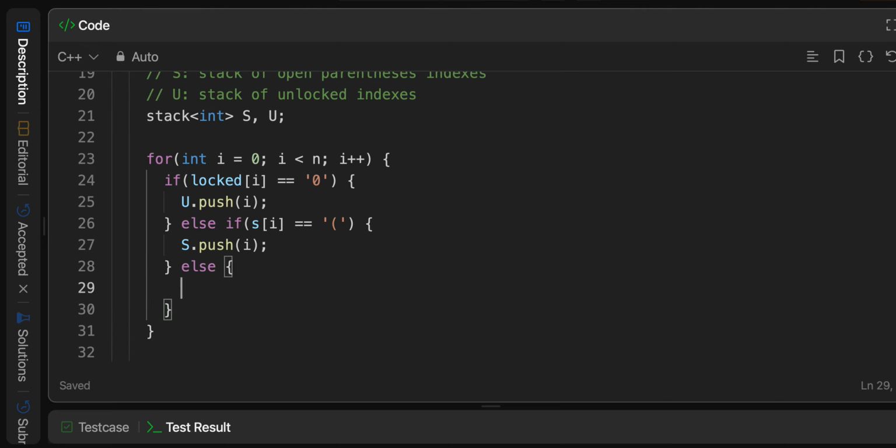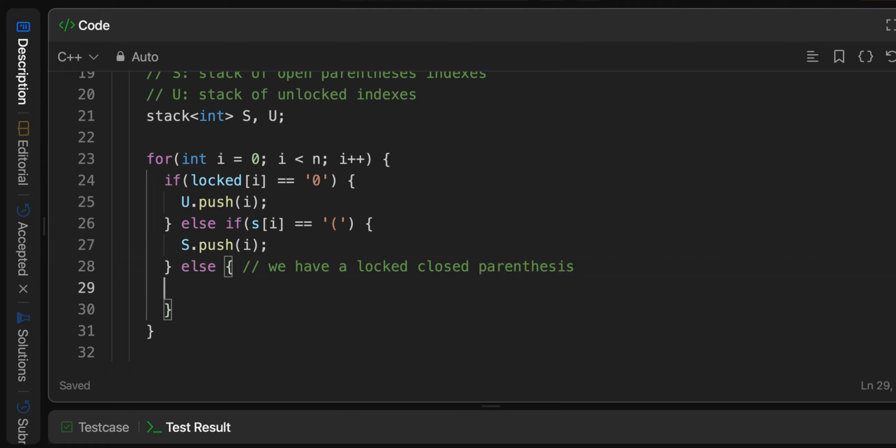Now we have this last scenario. What is the last scenario? If we've reached this point, we have a locked closed parenthesis. That's singular; if we have an E, that's plural. So if we've reached this point, we've reached a locked closed parenthesis. What do we want, or what do we need to do, or what would we prefer?